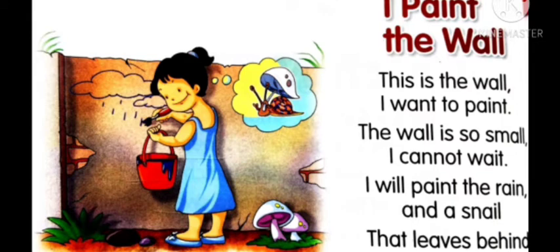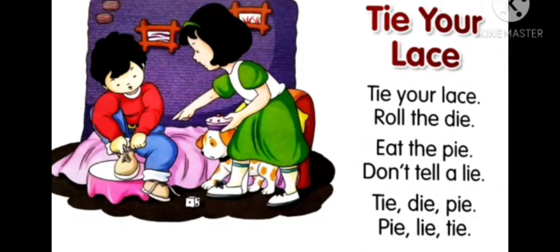This is the wall I want to paint. The wall is so small, I cannot wait. I will paint the rain and a snail that leaves behind a snail trail. Now let us move to the second poem where we are going to get IE sounds.